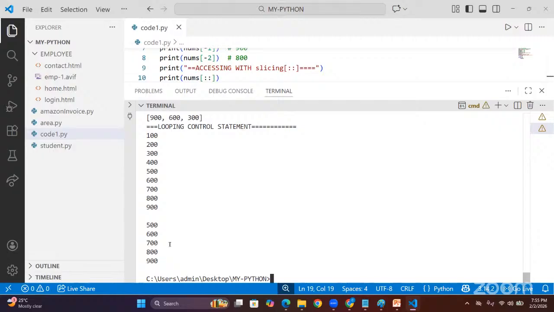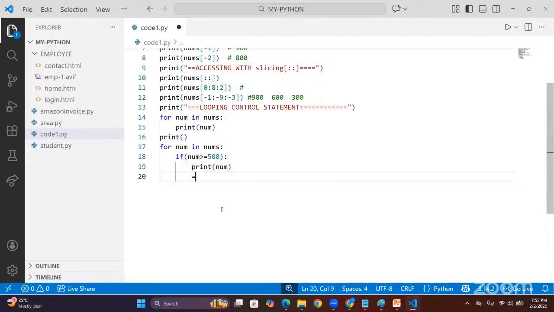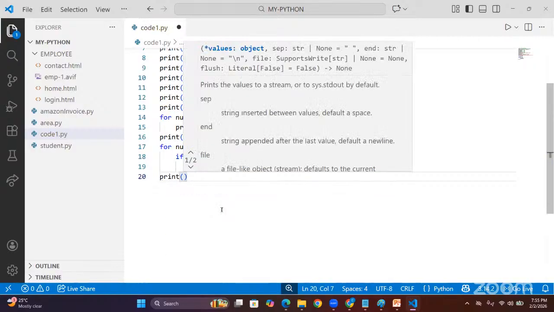And suppose tomorrow you can use names, right? Suppose I am defining names, and only the names which start with a particular letter, you can print with a for loop. So for you, I am going to write that application. You will get more clarity. Clarity is very, very important.